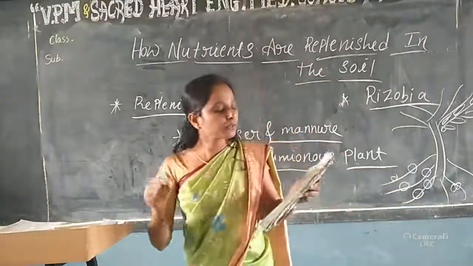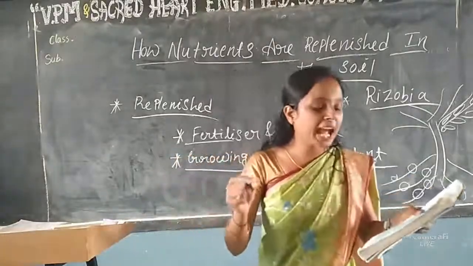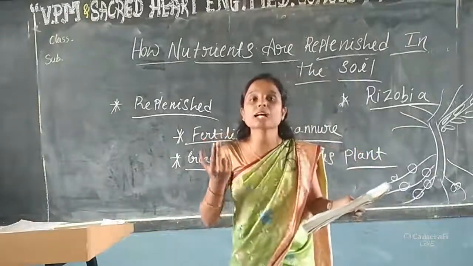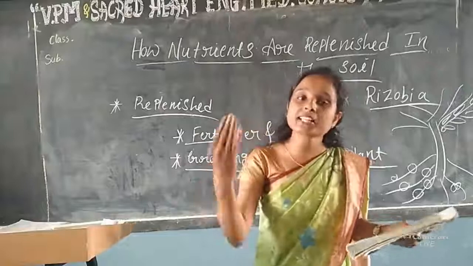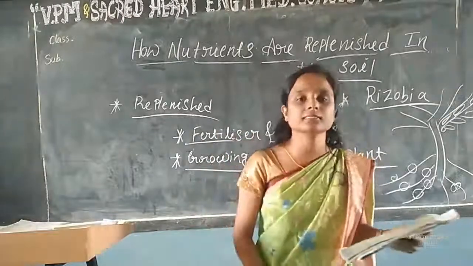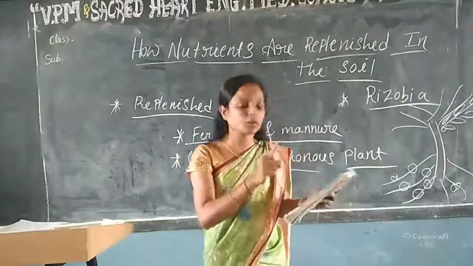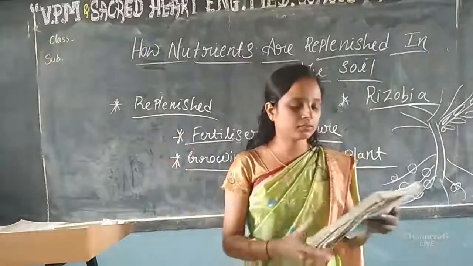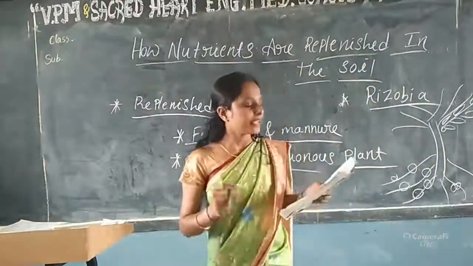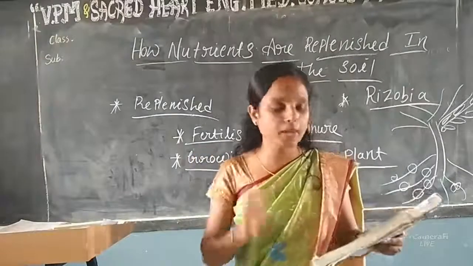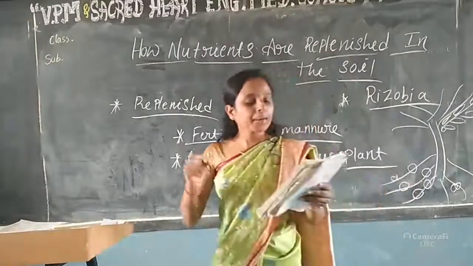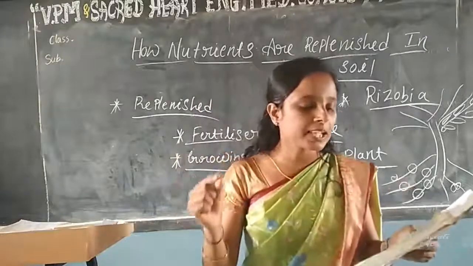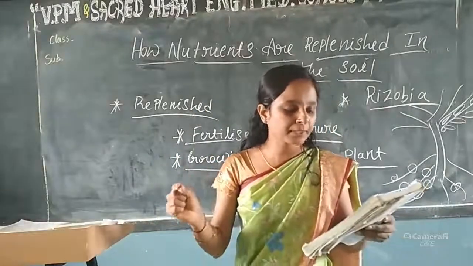Next, during photosynthesis, plants absorb carbon dioxide and release oxygen. The answer is carbon dioxide and oxygen. Next one, name the following. First one: a parasitic plant with yellow, slender branching stems is.